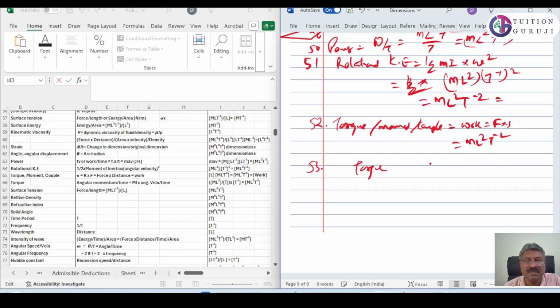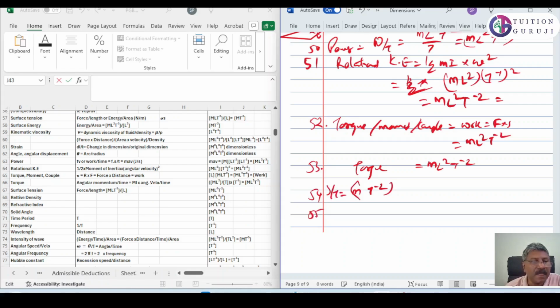Torque we already discussed, same as energy, so it's M L square T raised to minus 2. Then 54, surface tension, we already discussed. It is force by length, so it is M T raised to minus 2.